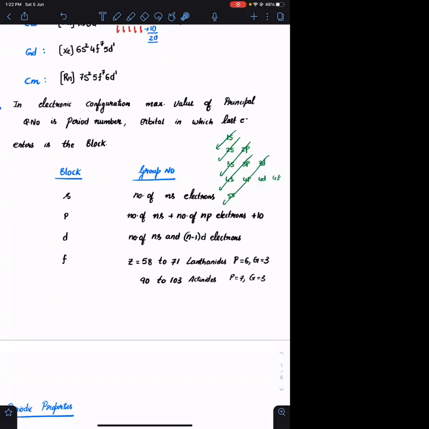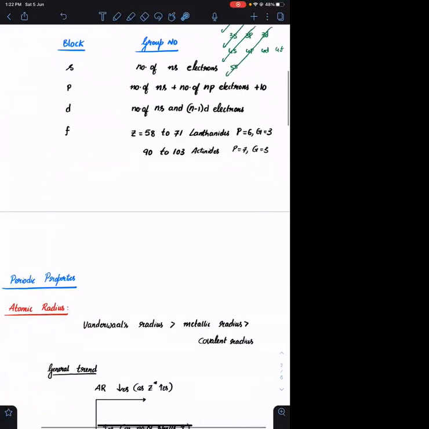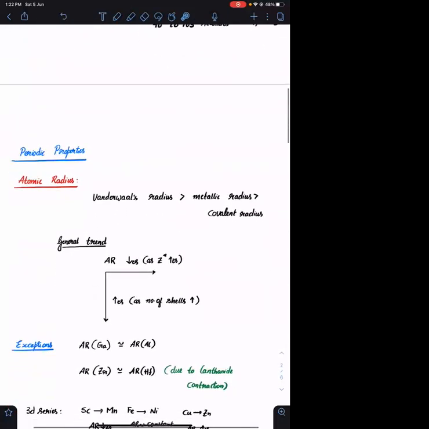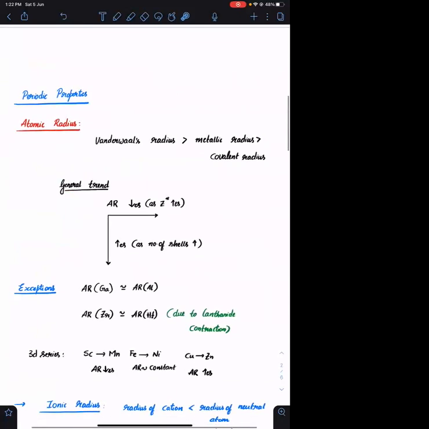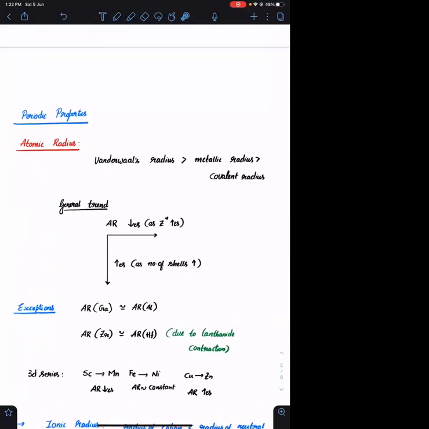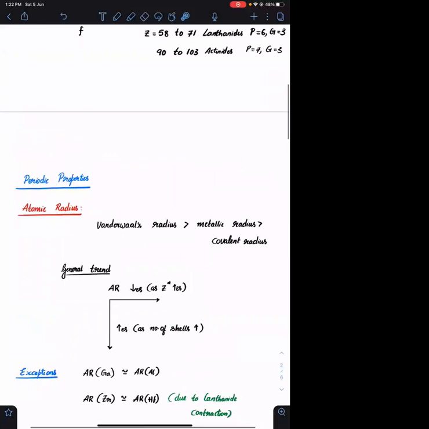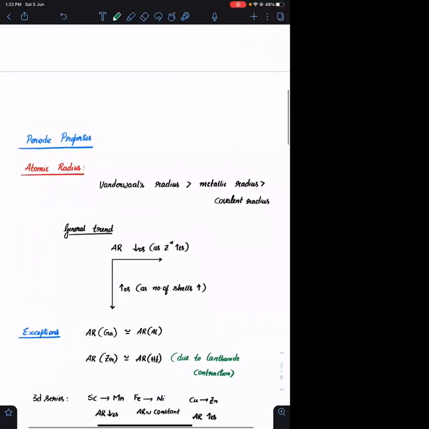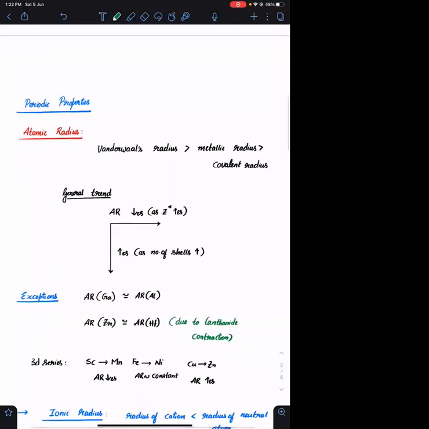Then we need to go to periodic properties. Before periodic properties, you need to understand what is meant by screening effect, what is meant by effective nuclear charge Z star, and what is the variation of Z star in a period as well as in a group. You need to remember this. These are the basics. With the help of those basics, we can understand all other periodic properties.